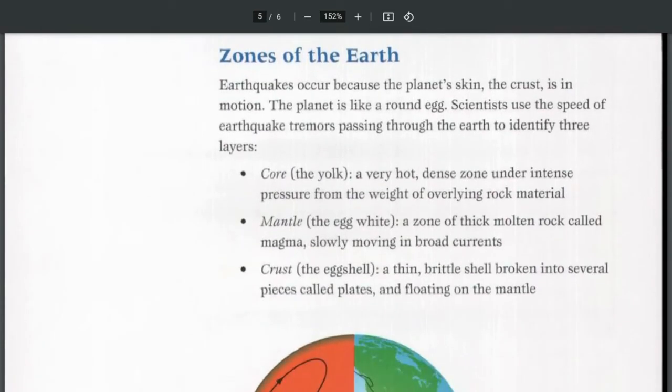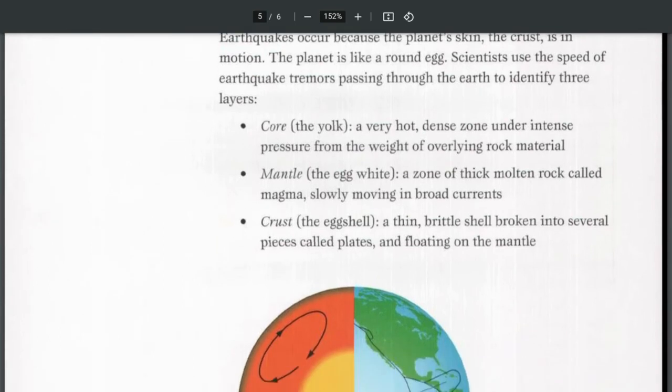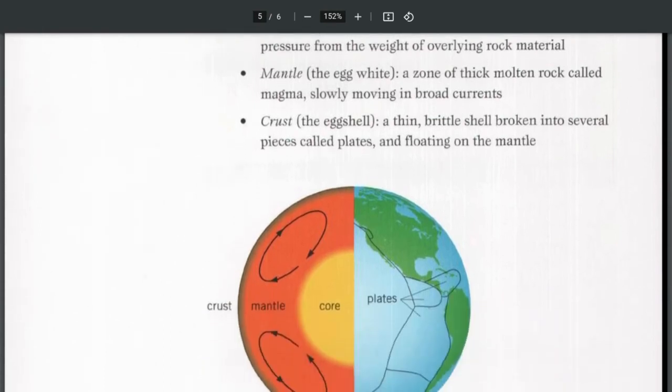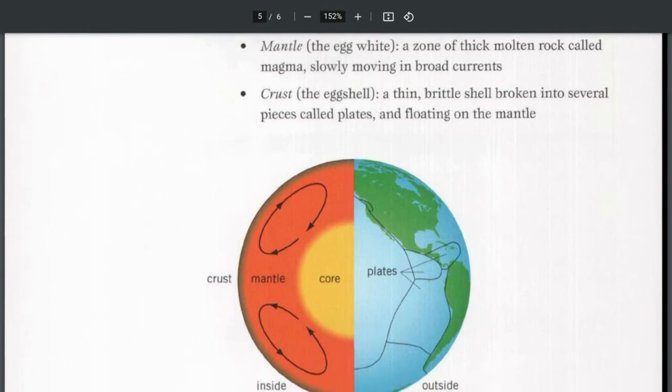Zones of the Earth. Earthquakes occur because the planet's skin, the crust, is in motion. The planet is like a round egg. Scientists use the speed of the earthquake tremors passing through the Earth to identify 3 layers. Core, or the yolk, a very hot, dense zone under intense pressure from the weight of overlying rock material. Mantle, or the egg white, a zone of thick, molten rock called magma, slowly moving in broad currents. And there's the crust, the eggshell, a thin, brittle shell broken into several pieces called plates and floating on the mantle.